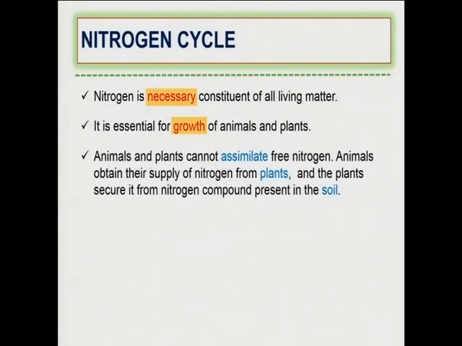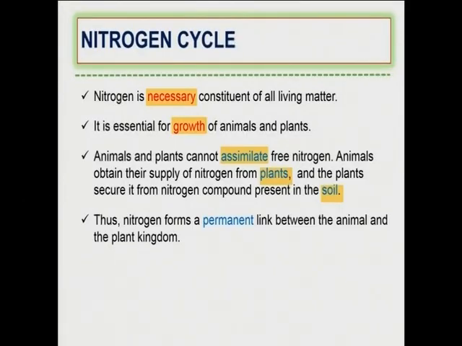However, although there is about 78% nitrogen in the atmosphere, we cannot directly use this nitrogen from the atmosphere, meaning we cannot assimilate atmospheric nitrogen directly. So in order to get the nitrogen, animals have to depend on the plants, and plants in turn have to depend on the nitrogen compounds present in the soil.